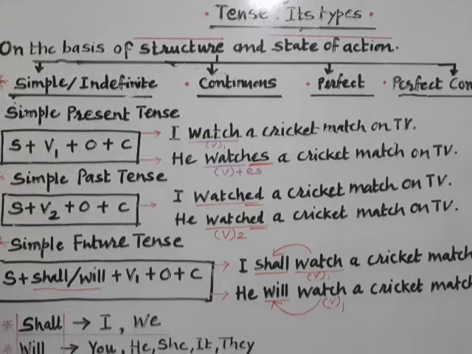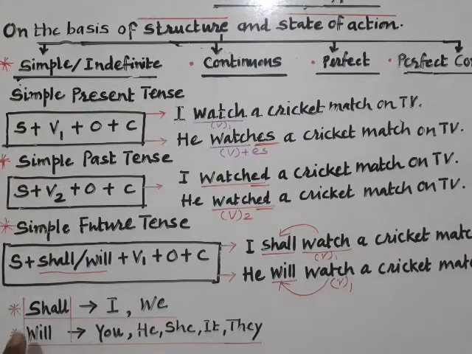One more thing which I discussed with you, that is about use of shall and will. Shall stands after I and we, whereas will stands after you, he, she, it and they. So please note it, and in case you forget to use shall and you use will, that doesn't matter as far as the modern concept of language is concerned. I hope you have understood this topic well.